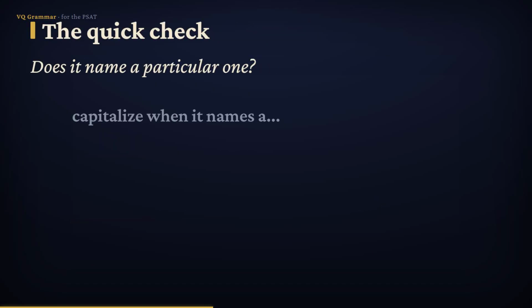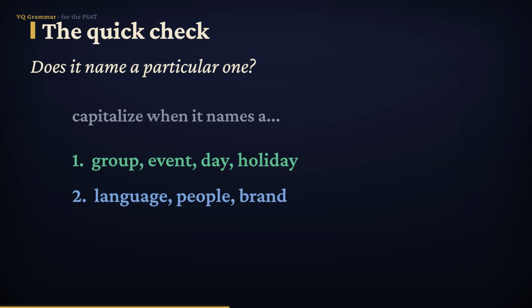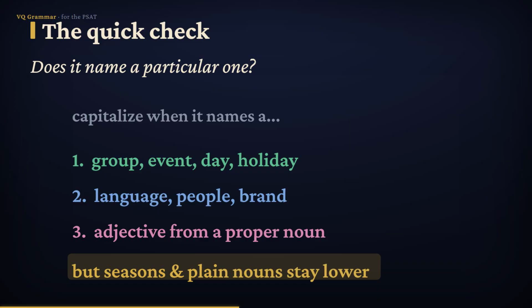Let's gather it all. Capitalize a name when it points to a particular one: a group or organization, a historical event, a day, month, or holiday, a language or people, a brand, or an adjective from a proper noun. But keep 2 things lowercase, the 4 seasons and the plain common nouns beside the names. One question settles it. Does this word name a particular one? If yes, give it a capital.